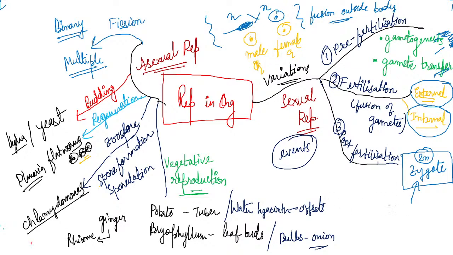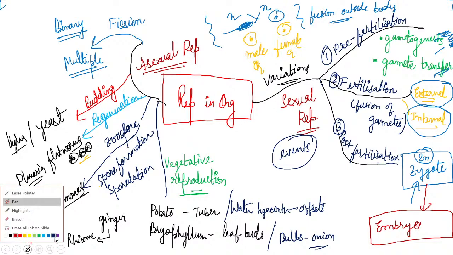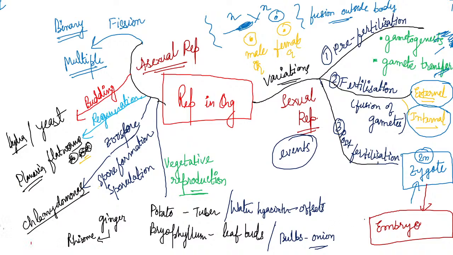Now this zygote grows and forms the embryo. It goes through cell division, through morula and blastula stages, and then it forms the embryo, which is a fully grown zygote, right?